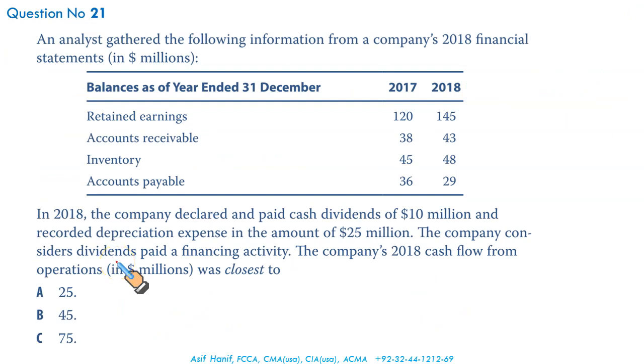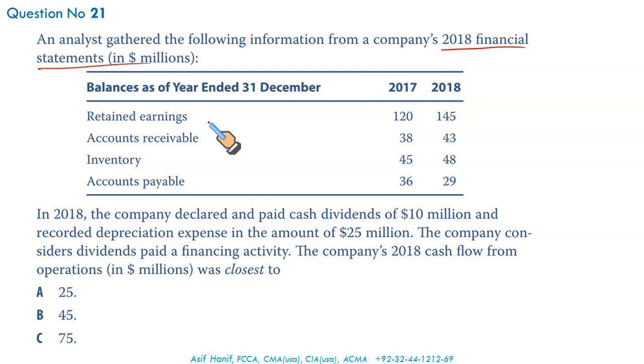Next, an analyst gathered the following information from the company's 2018 financial statements. We haven't been given the retained earnings, accounts receivable, inventory, accounts payable. What do we need? The company's cash flow from operations was closest to what? Now, we do not have CGS. We do not have revenue. What will you do? Don't try to use the direct method. You cannot. You do not have CGS or revenue. You have to use the indirect method.